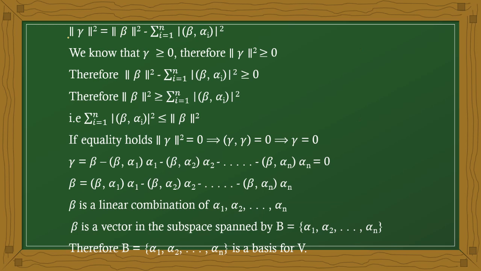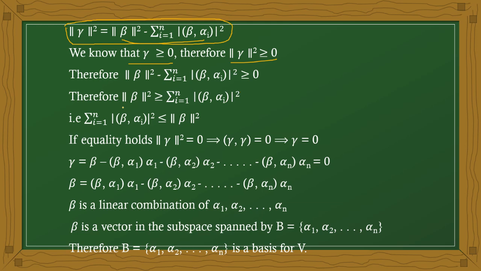Now the final value of this gamma. We know that when gamma is greater than or equal to 0, definitely it is positive, and the norm is also positive. That means the gamma value is greater than or equal to 0. Therefore we can say norm beta whole square is greater than or equal to summation i equal to 1 to n mod beta alpha i whole square.